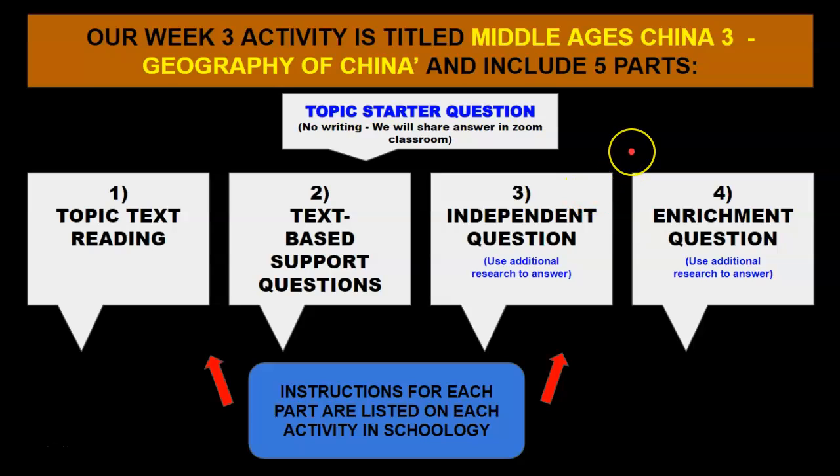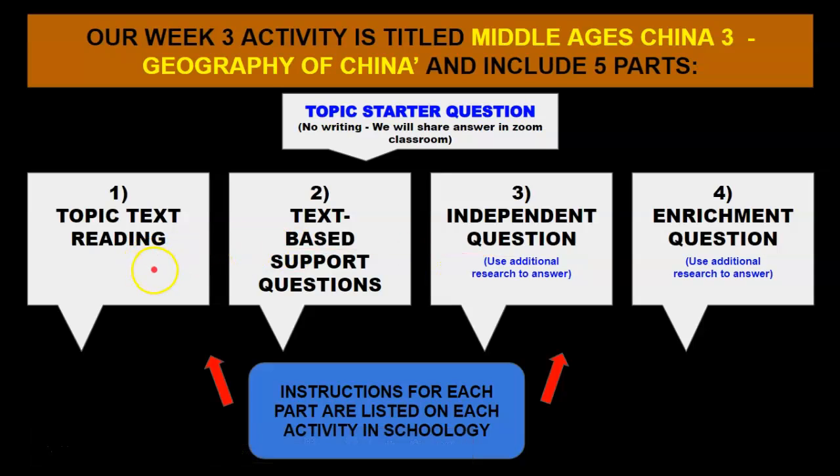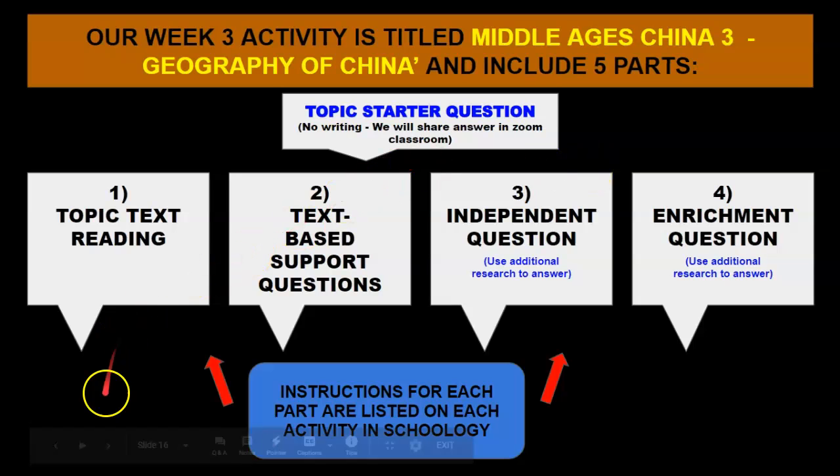So when you click in Schoology on our weekly distance learning folder, you will see instructions for each part of the activity listed on each piece. So if you want to know how to read, how to answer the text-supported questions, how to answer independent or enrichment questions, just look at the instructions on the actual document. All right, moving on.